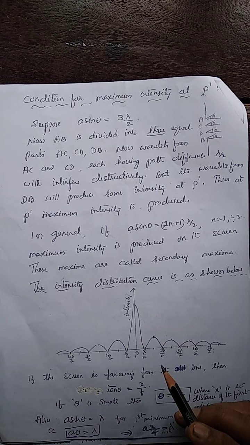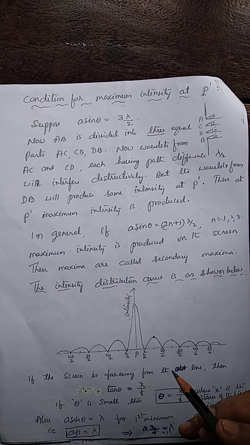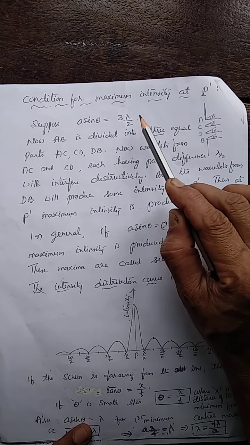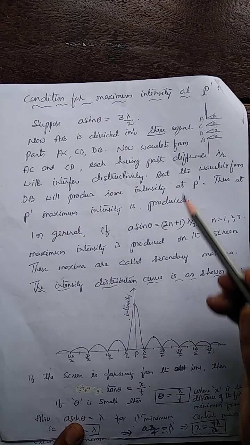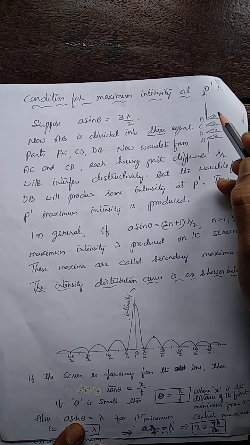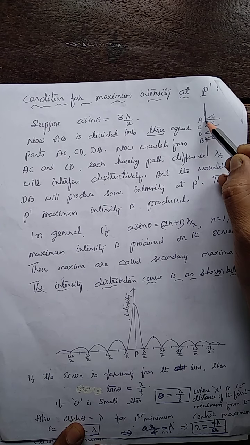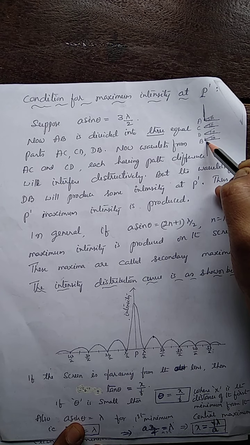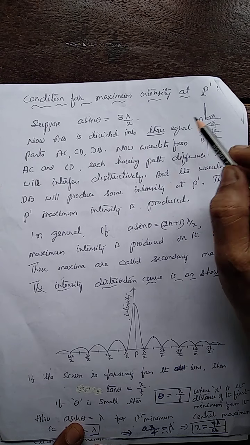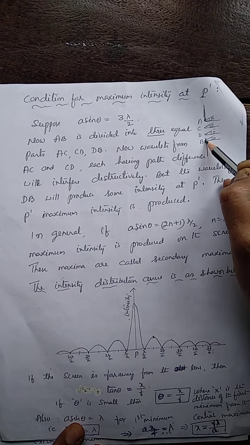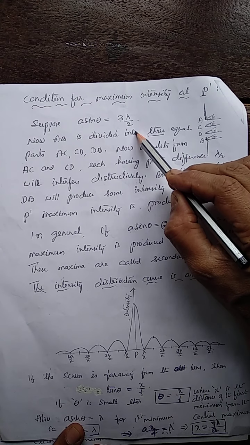To get this, suppose theta is such that this angle of diffraction theta is such that A sin theta is 3 lambda by 2, say. A sin theta equal to 3 lambda by 2 means the path difference between these two corresponding points, A and B, is 3 lambda by 2.